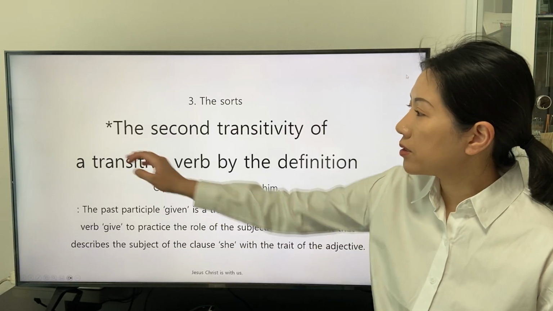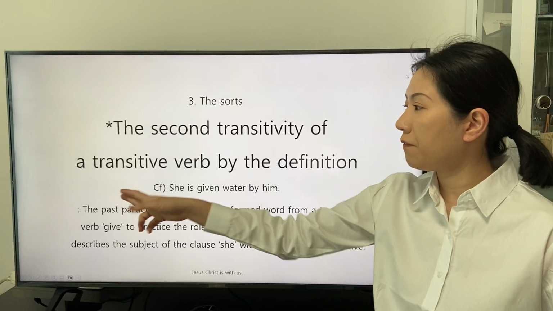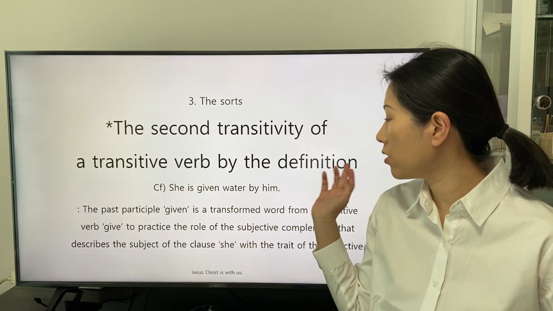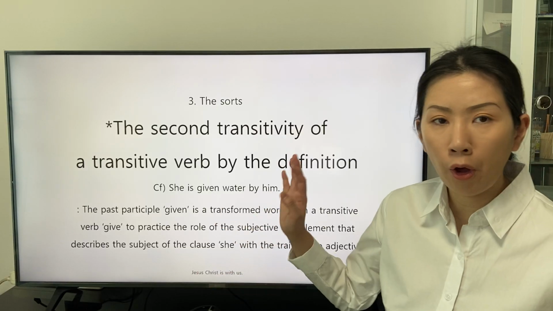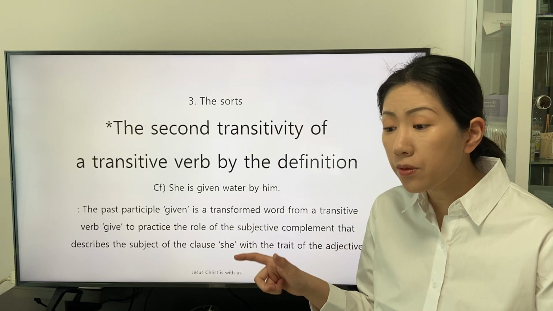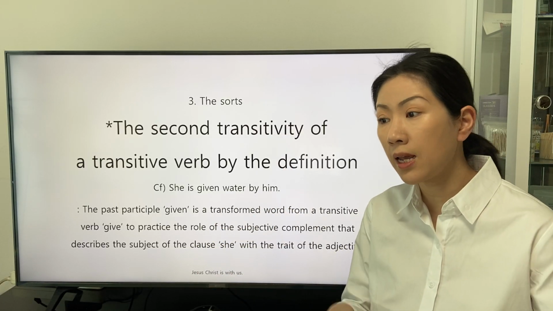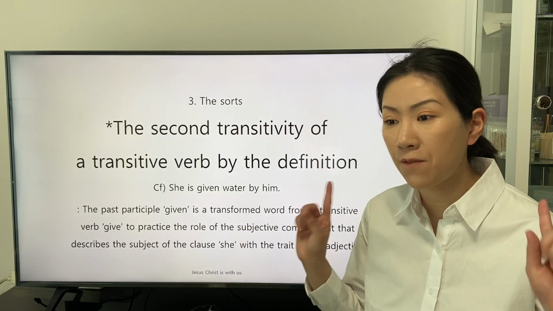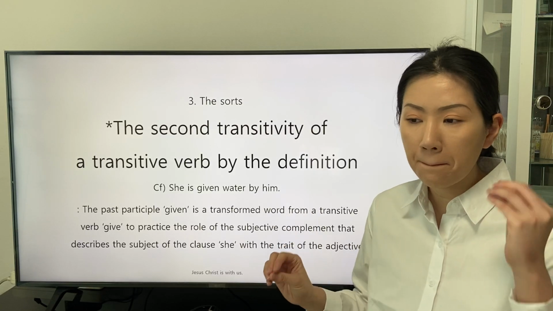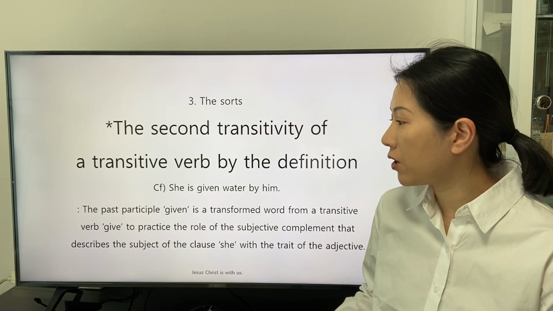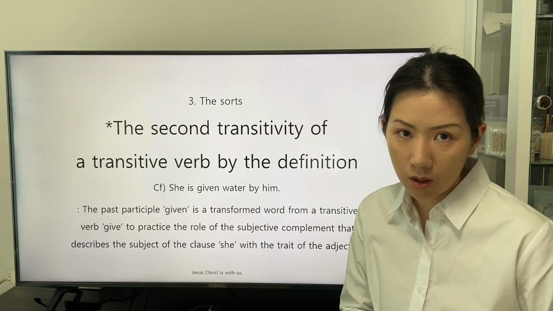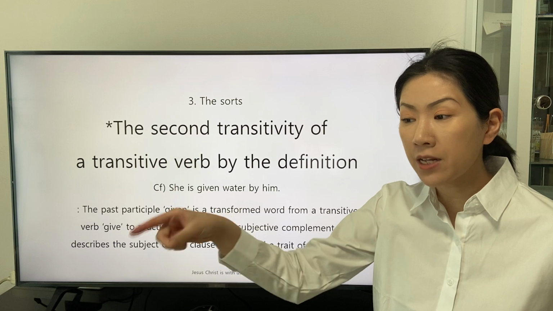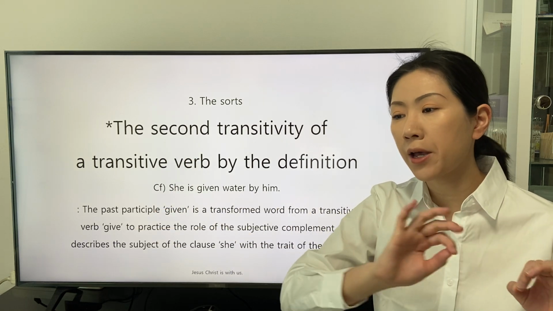There is a conference. The second transitivity of a transitive verb by the definition. The clause stated in the first type can be stated in the passive voice of the speaker from the perspective of the indirect object, that is the final destination of the entire transition.